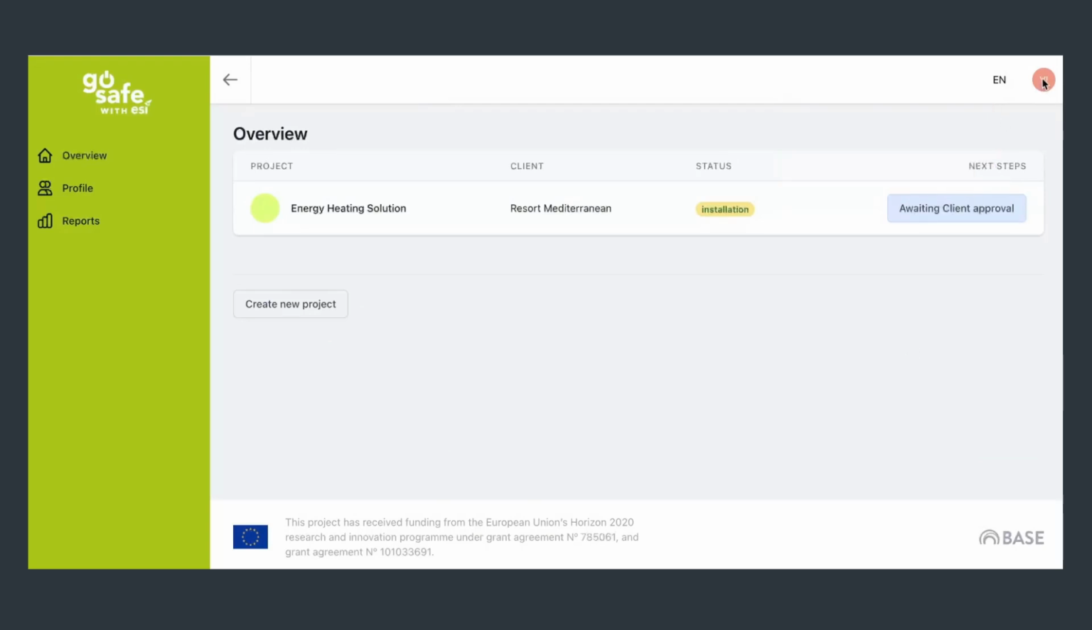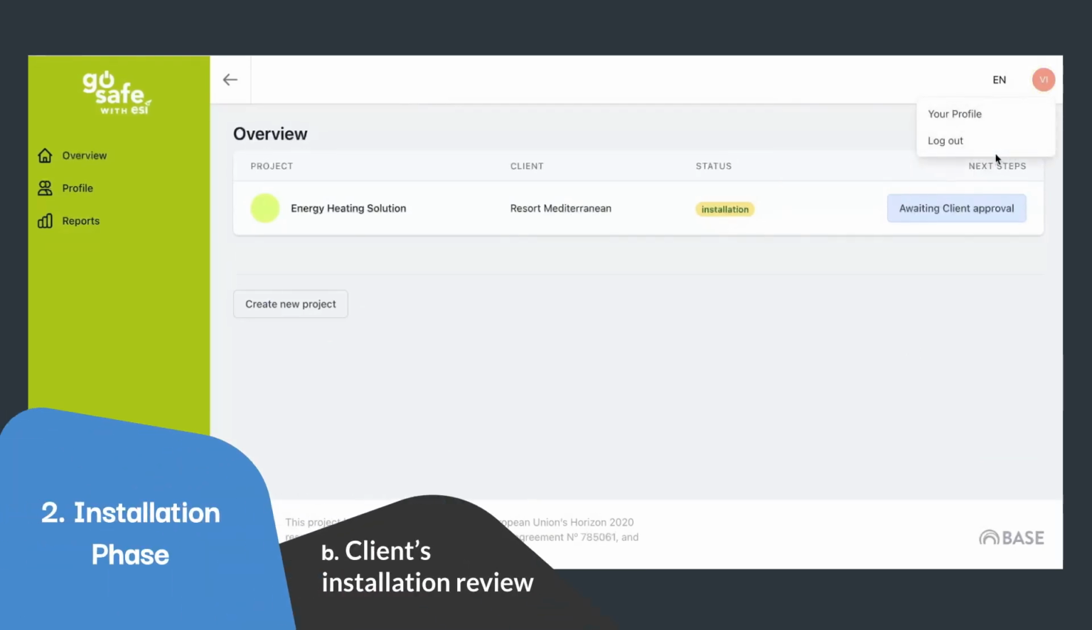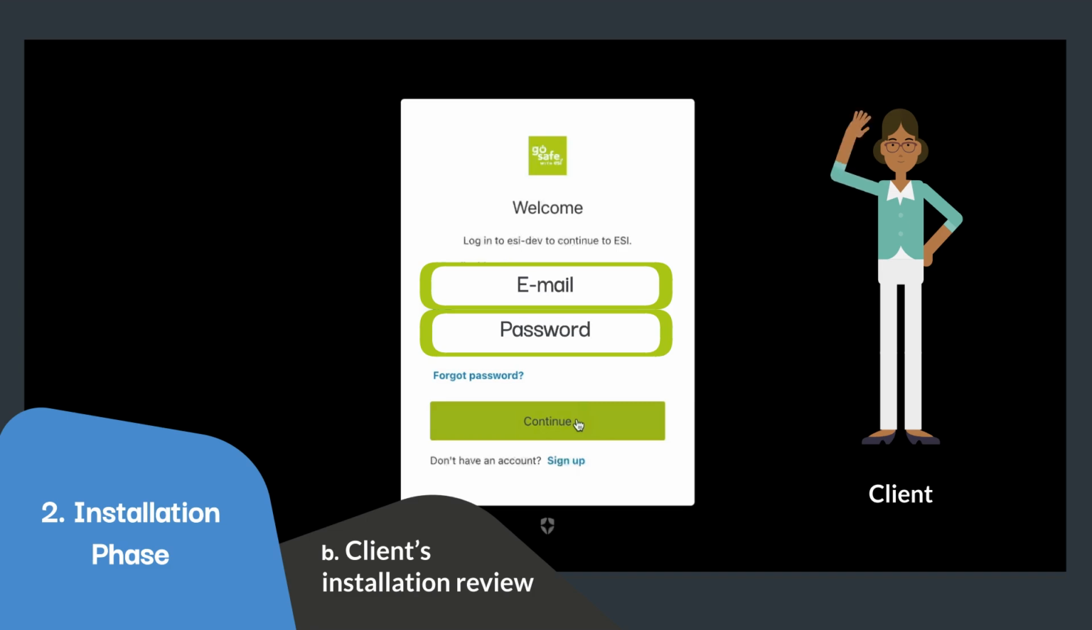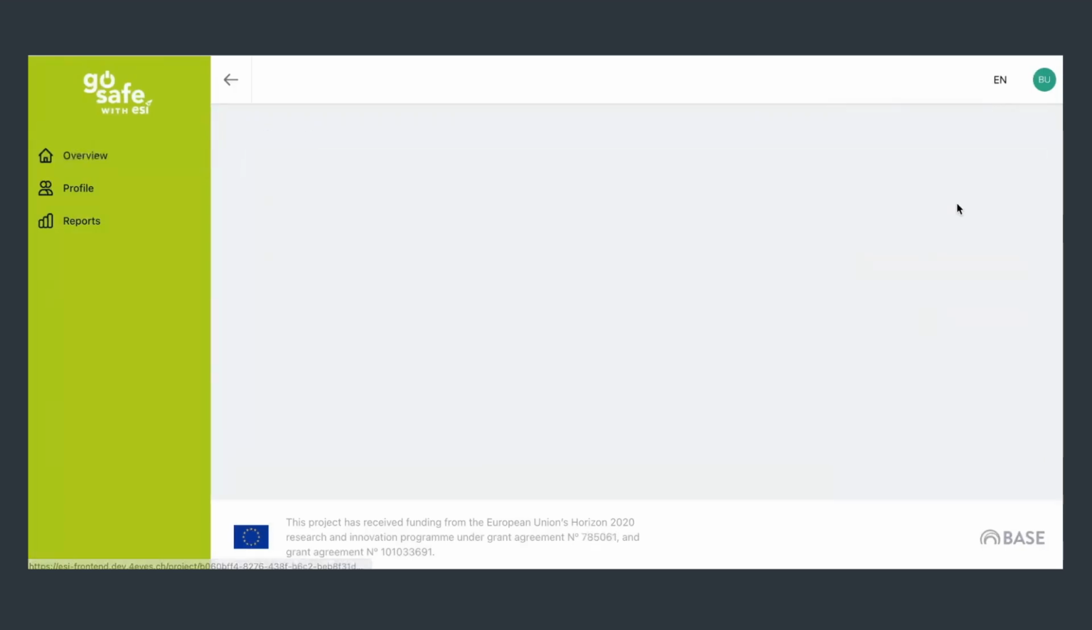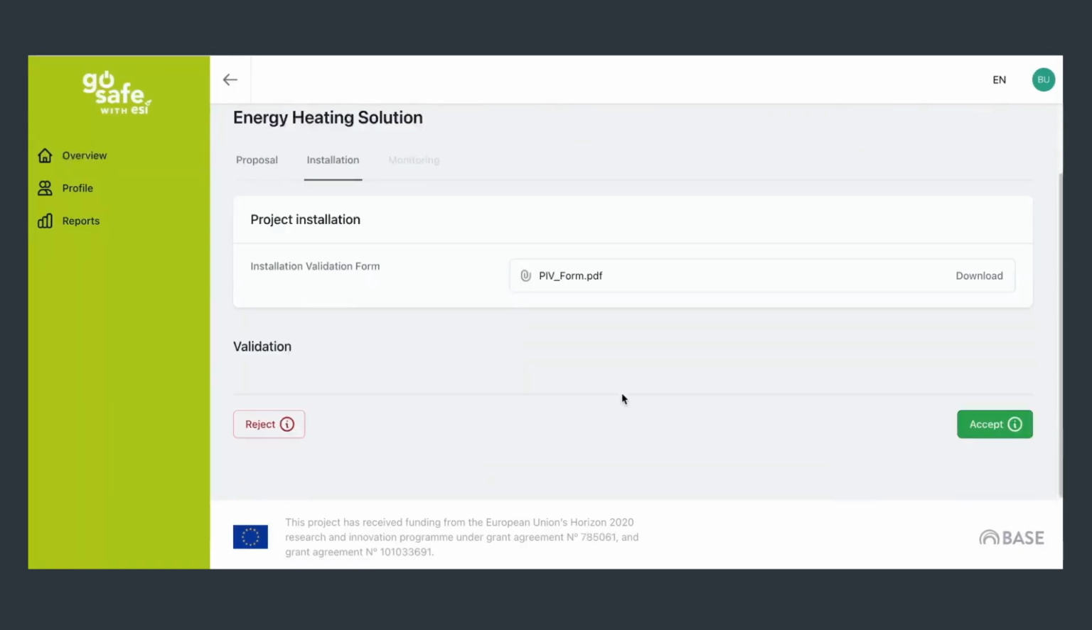The client needs to review the project installation report first. Logging in the system as the client, I click on Confirm Installation and review the project installation report the technology provider uploaded in the platform. If the information is correct, I click on Accept. If the information is not correct, I click Reject, and the technology provider will have the chance to review the report and submit it again.